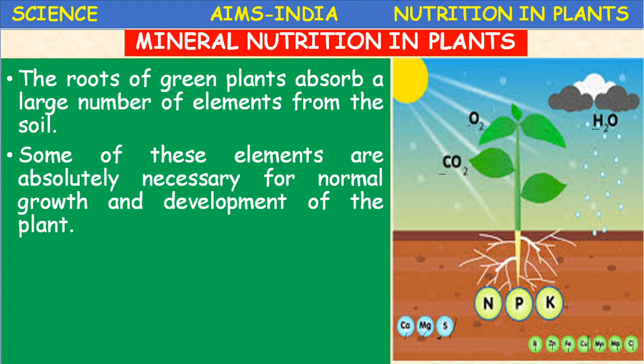Some of these elements are absolutely necessary for normal growth and development of the plant, because these elements will form the tissues in the plant.